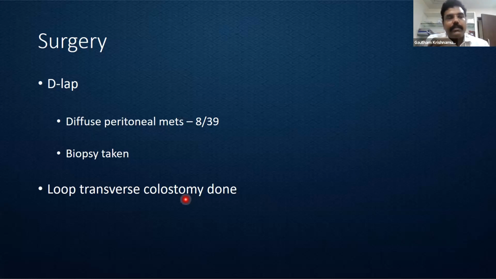So I placed this case because however aggressive we are, if there is a biologically poor tumor and a patient with poor performance status, it is better if we can do a DLAP, assess and completely document all the information, and then perform a stoma, rather than just perform a stoma. Because in case we had just performed a stoma, then obviously after a month or two, if the patient was doing fine, some will question, was there truly a peritoneal disease? Could it have been resected? So all these things will start cropping up. So wherever feasible, just do a DLAP and gather all the information.